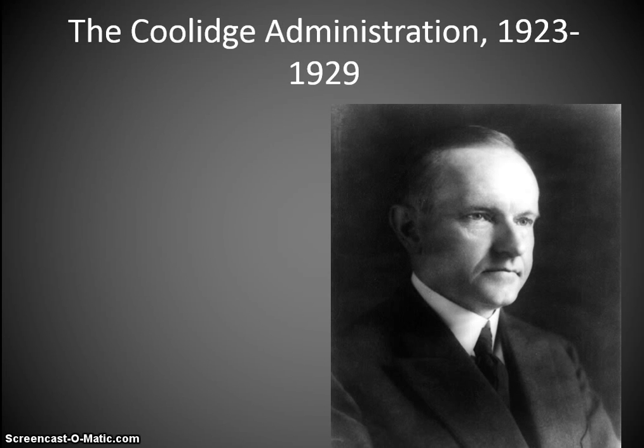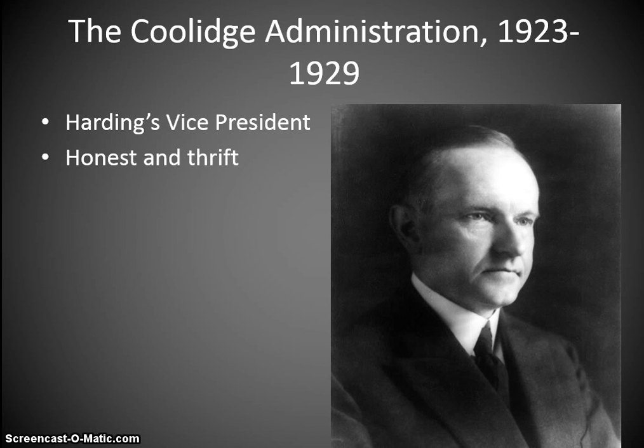And then you have Coolidge, Calvin Coolidge, also known as Silent Cal. Right, so Calvin Coolidge administration from 1923 to 1929, and he was Harding's vice president. So when Harding passed away, here you have the vice president become president. He was honest and thrifty, also known as Silent Cal, right? He was known for doing nothing, right? He just let it be.